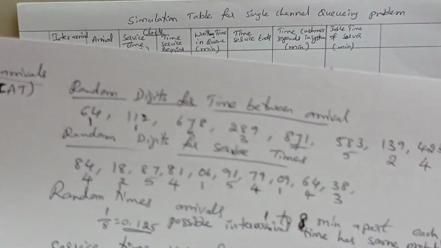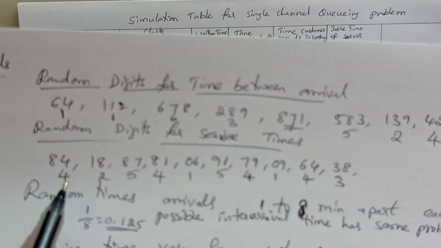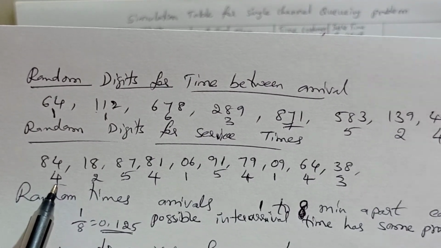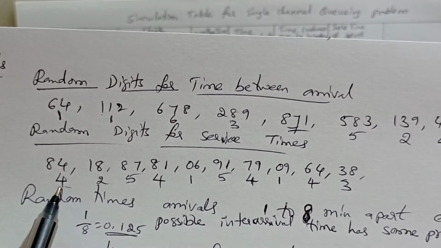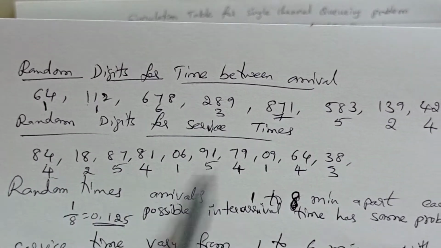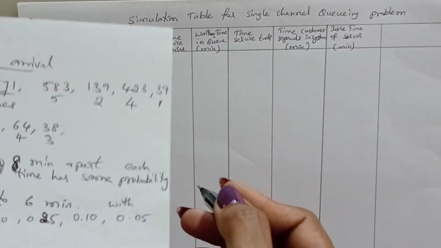But these are all the service times. For the first customer, who is first arriving at the service, he needs 4 minutes to complete his service from the system. So this starting value as it is you need to take, and it requires for 10 customers 10 service times. So as it is, go on, you need to place the values.